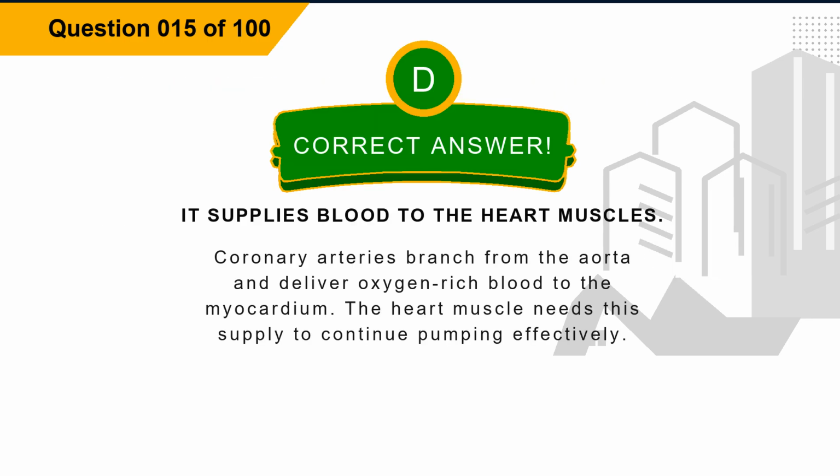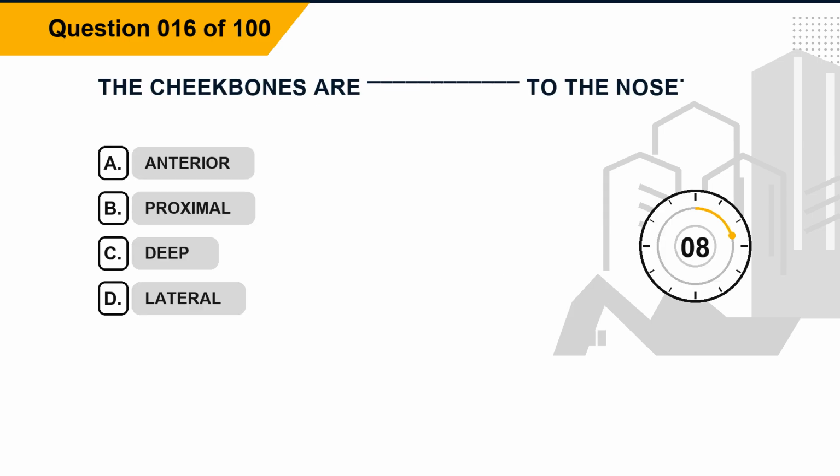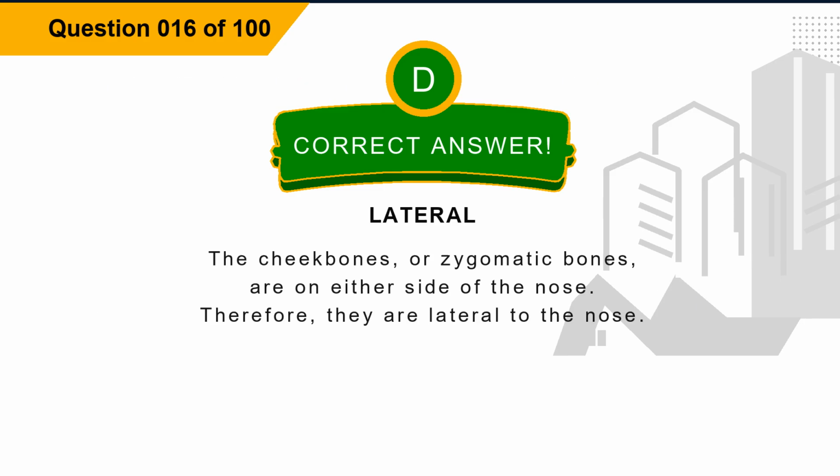The correct answer is option D, it supplies blood to the heart muscles. Explanation: coronary arteries branch from the aorta and deliver oxygen-rich blood to the myocardium. The heart muscle needs this supply to continue pumping effectively. Question 16. The cheekbones are blank to the nose. Option A, anterior. Option B, proximal. Option C, deep. Option D, lateral. The correct answer is option D, lateral.